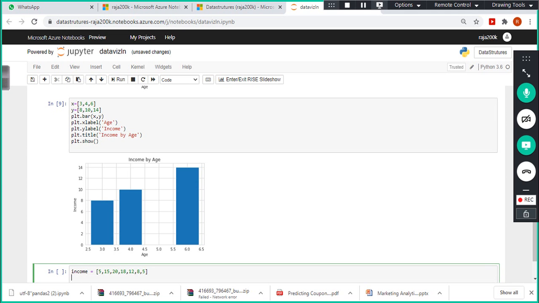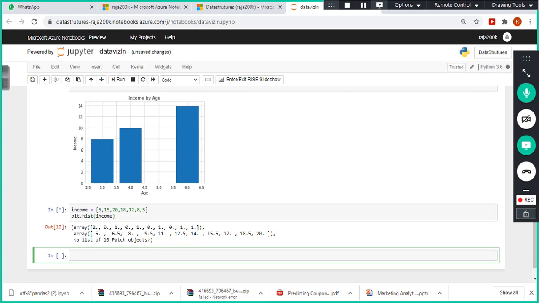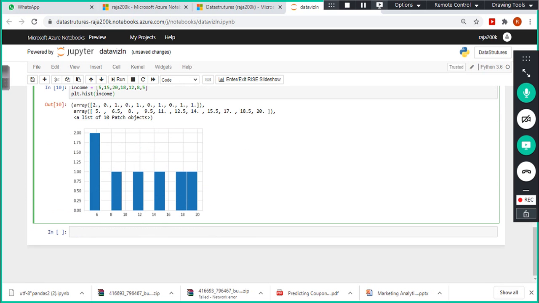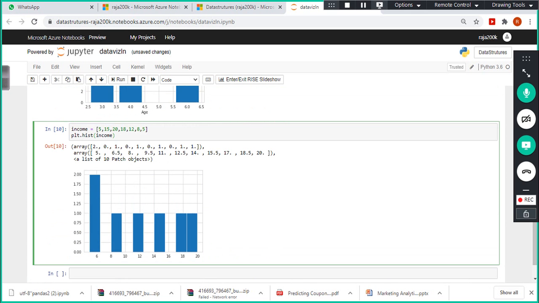And I'm going to use plt.hist of income. Okay, so here it is not plotting it. One second. Yeah, it's plotting, correct. This is your histogram.